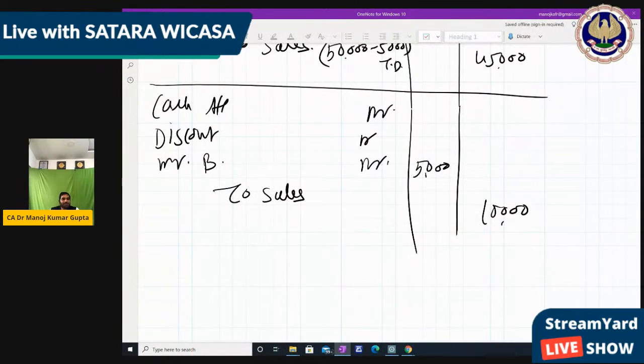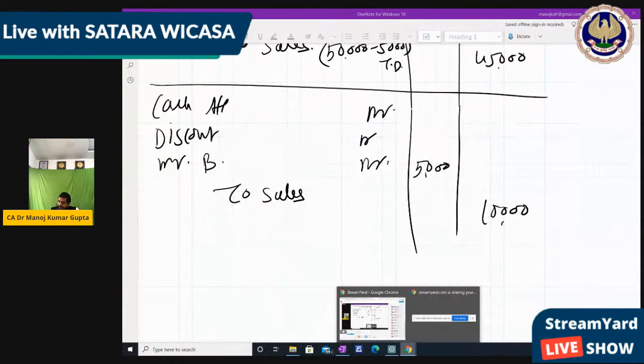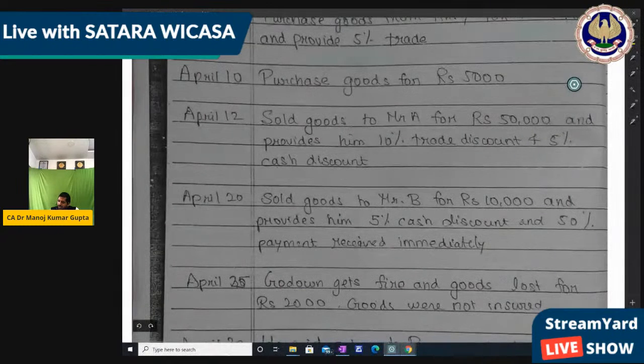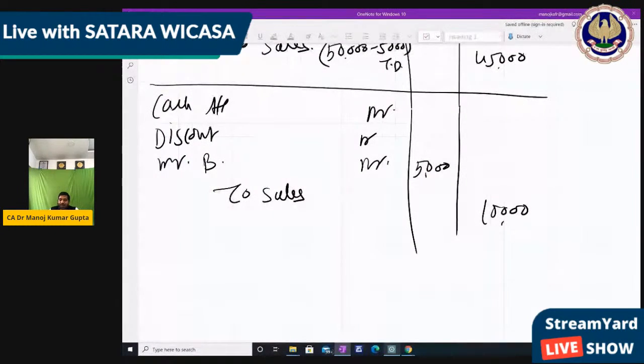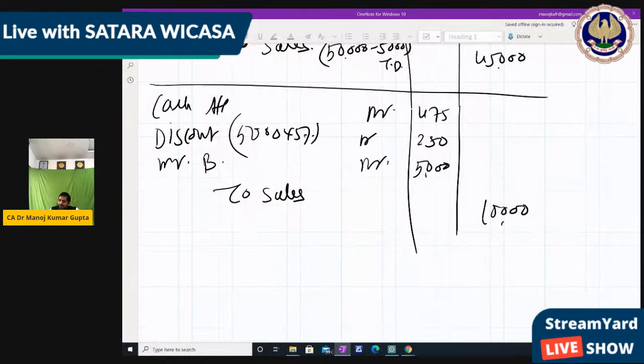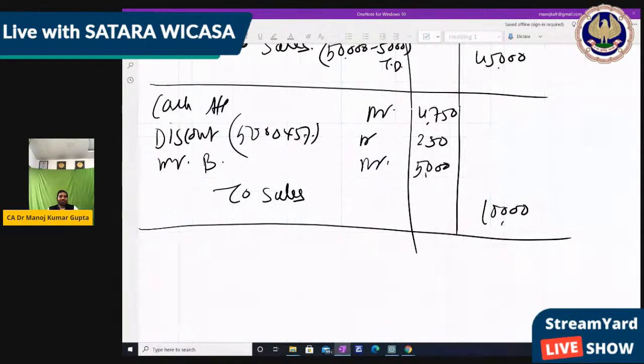So Mr. B has 50%, that is 5,000, right? And how much discount? 5% discount, so 5% of 5,000. This is the cash part. So 5% discount is 250 and 4750 is cash receipt, right?